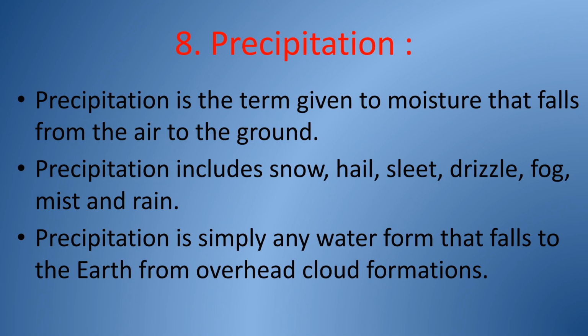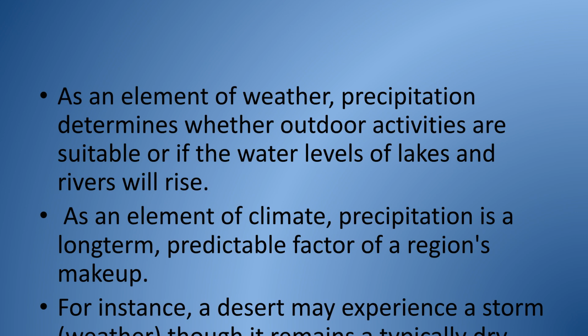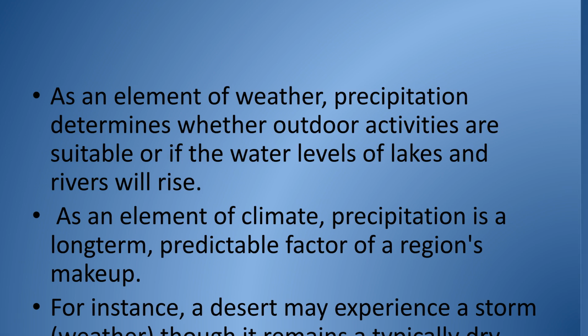Precipitation is moisture that falls from the air to the ground, including forms like snow, hail, sleet, drizzle, fog, mist, and rain. It is simply any water form falling from overhead cloud formations. As a weather element, precipitation determines suitability for outdoor activities or water levels. As a climate element, it's a long-term predictable factor of a region's makeup. For example, a desert can have a storm, but remain a dry climate.